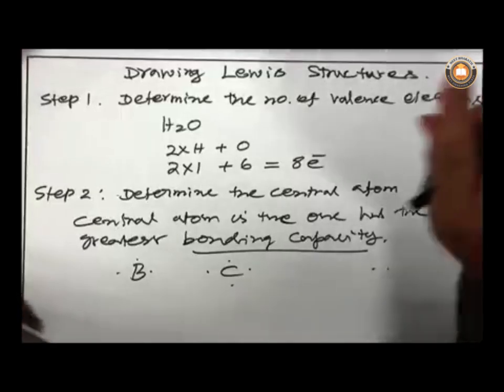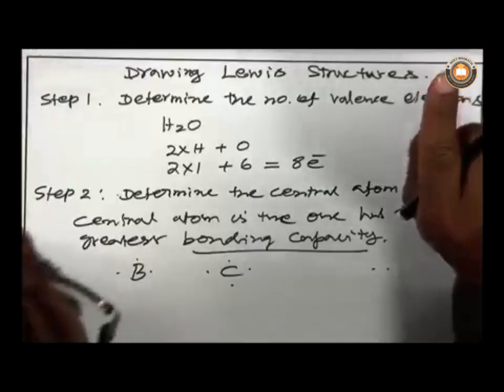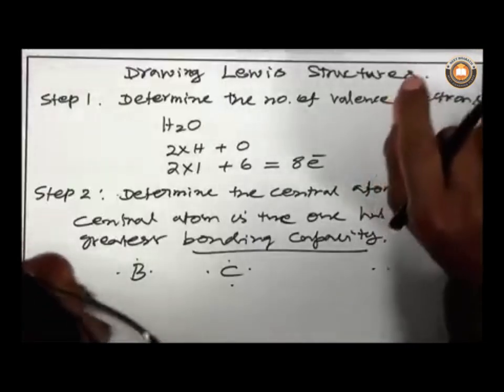And then you have to choose the central atom. After choosing the central atom, you arrange the remaining atoms around the central atom, and then draw a single bond between them, because all atoms are held together by at least one single bond.